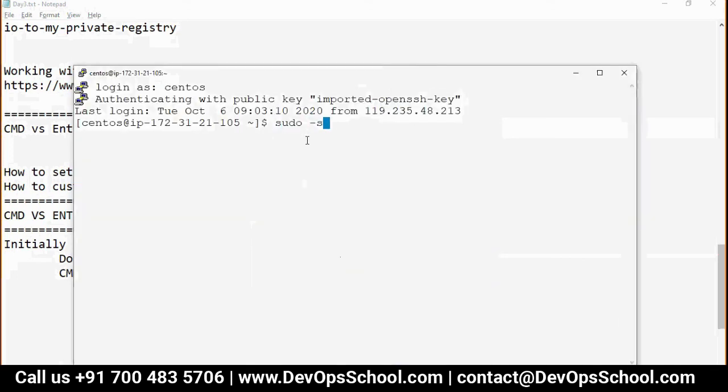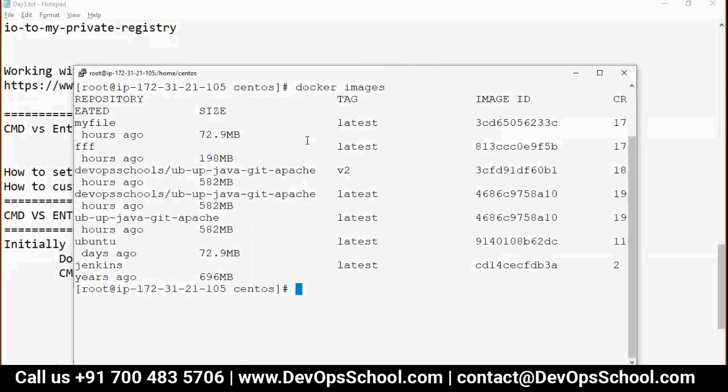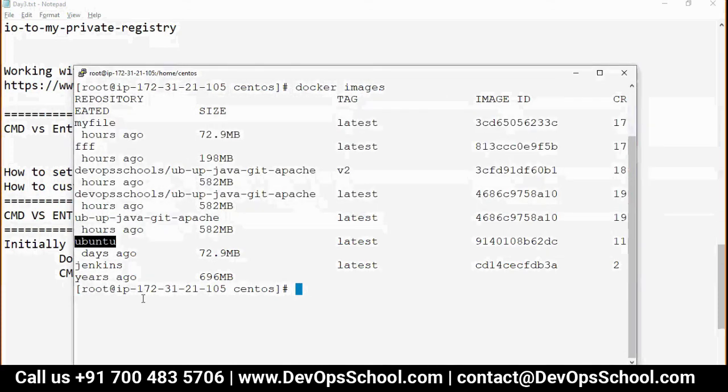I hope you can see it. Guys, these are the Docker images. See here, I have one image called Ubuntu. Where is that? Here it is. In Ubuntu, PID1 is set with the CMD bin bash.